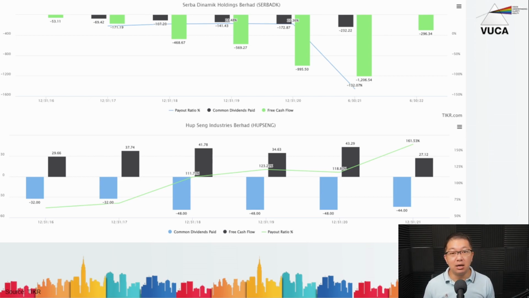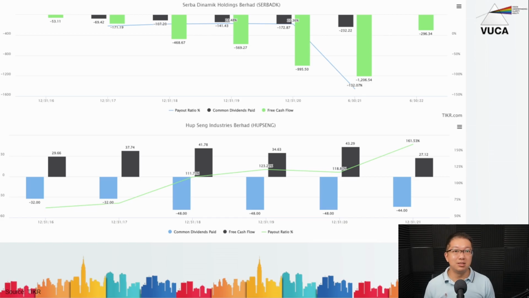Very likely, and obviously this would warrant another video, but very likely they either raised equity, that means they raised more money from shareholders, or they borrowed debt to actually pay out dividends to the shareholders to keep them happy. But instead, they should be focused on generating internally generated cash flow or revenue or profit from the business to be able to pay the shareholders. Therefore, free cash flow coverage is a very, very important number because it really determines the source of your dividend payout to the shareholders.